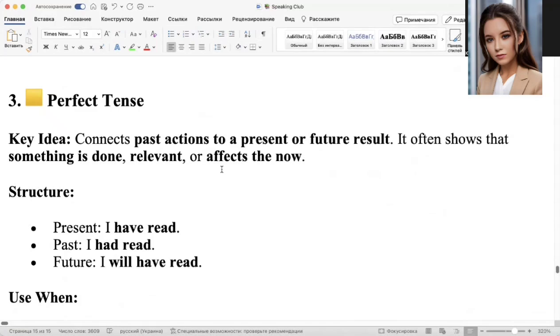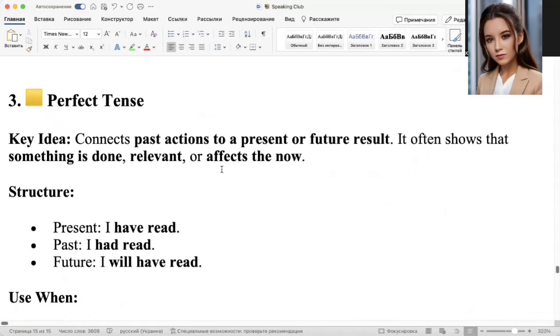So perfect, key idea: it connects past actions to a present or future result. It often shows that something is done, relevant, or affects the now. In a simple way, perfect shows result, accent of result. You have a result now.